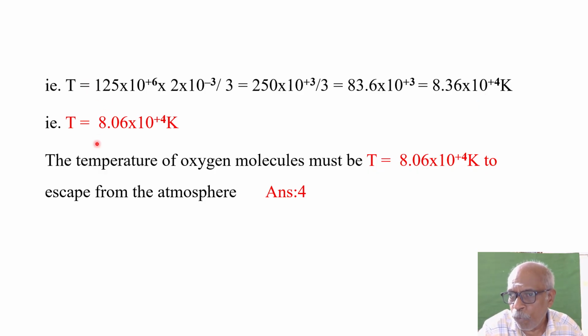So already I told you that you must have some numerical ability. Your numerical ability must be sound in order to solve such problems. So the temperature of oxygen molecules must be T is equal to 8.06 into 10 power plus 4 Kelvin to escape from the atmosphere. So option 4 is the right answer for this question.